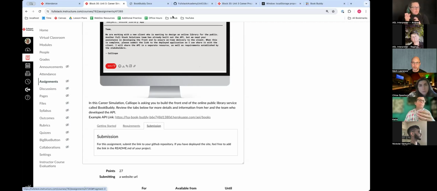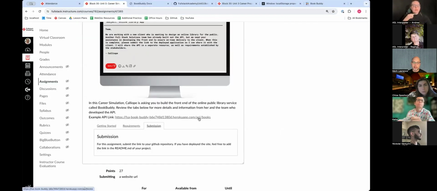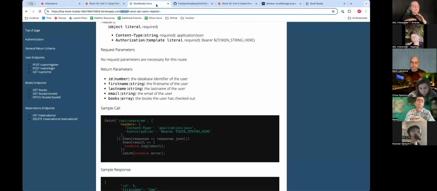And then, like I said, if it was for users me, this would be instead of API /books, it would be API /users/me. But this whole part here is a base URL in essence. So we don't need to pass our cohort this time. No, you do not. Correct. Yeah, this does not have a cohort in it.